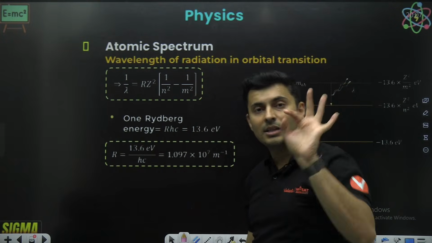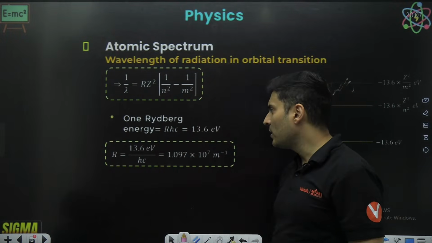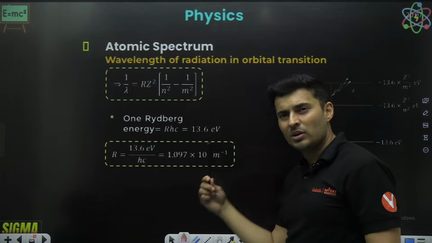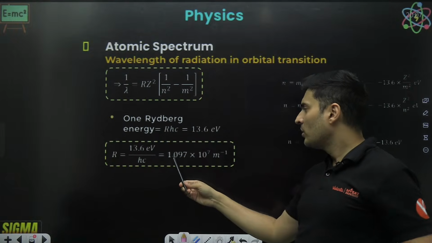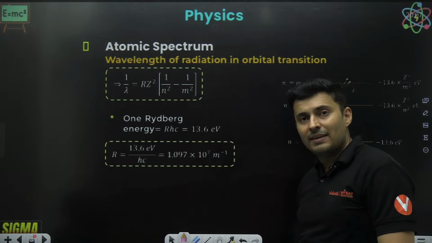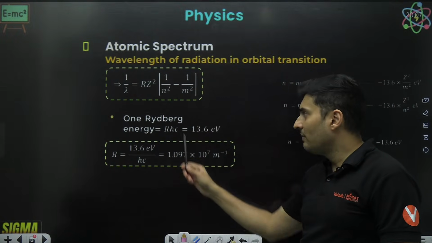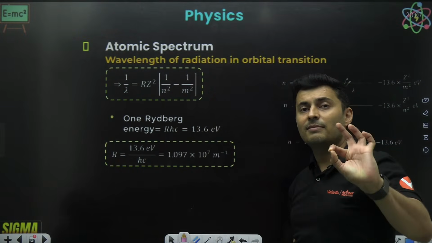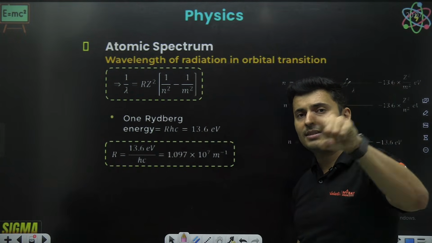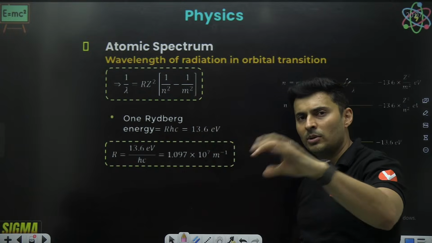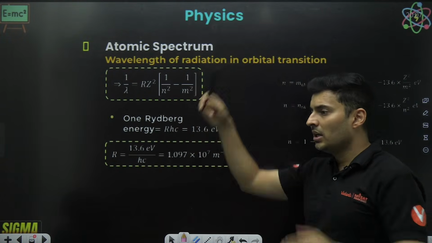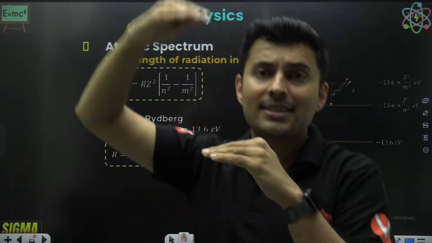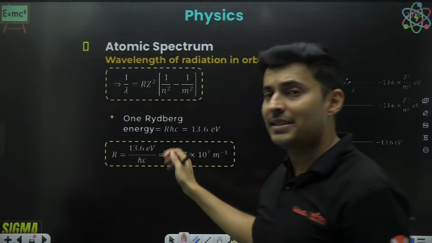This is Rydberg's constant, which has a value of 1.097 times 10 to the power 7 per meter. You can approximate it as 1.1 times 10 to the power 7 per meter. This is the value which you'll put here. What you get is 1 by lambda. Lambda is the wavelength which is emitted or absorbed, depending on which two orbits are involved in the electron transition. That's it. This is that formula.